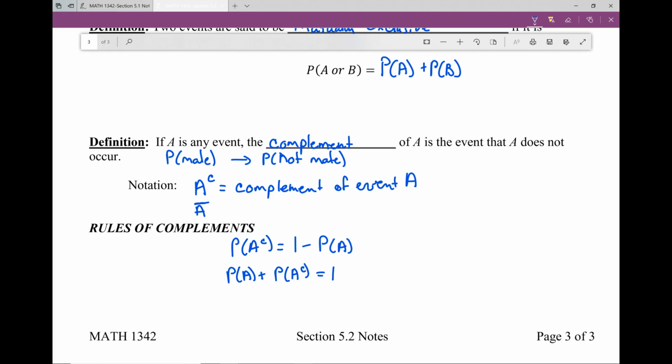So I'd like for you to try some more of the probability with the addition, but also look at some of these complements and see if you have questions on those.